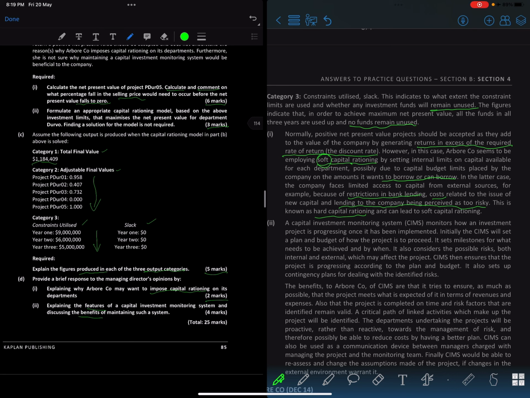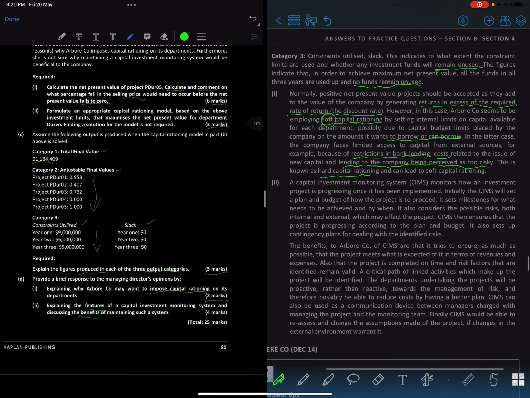When there are restrictions in bank lending, or when the cost of new issues is high, and the lending is perceived as too risky, the cost is higher for the company, that's why they don't want to borrow. In terms of soft capital rationing, you're placing an internal limit on capital available to each department, okay?